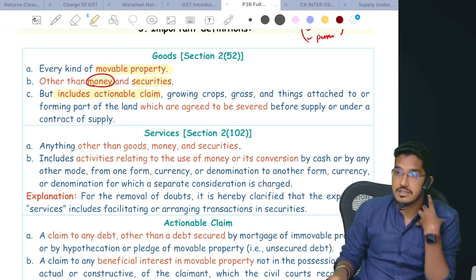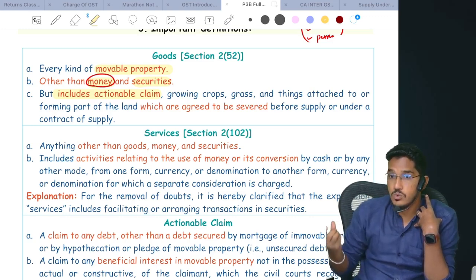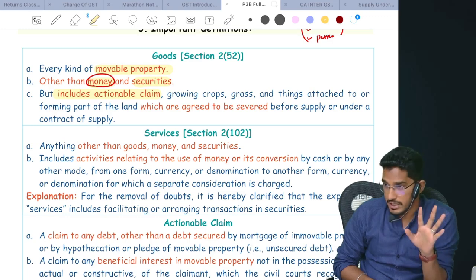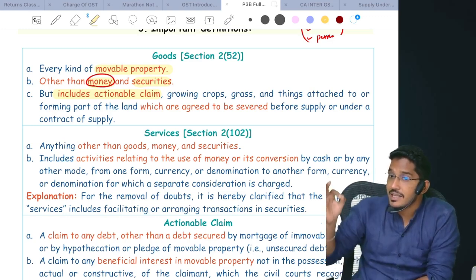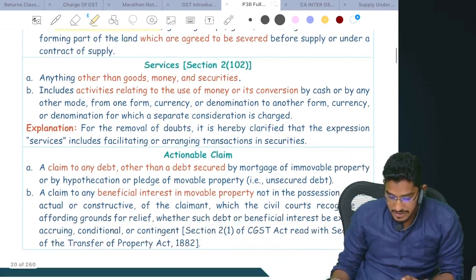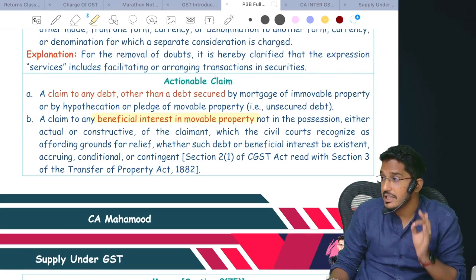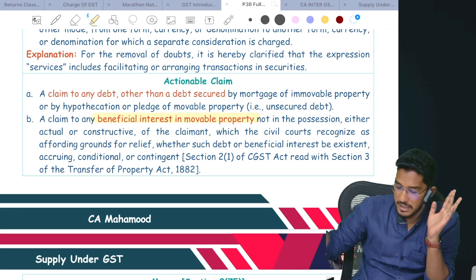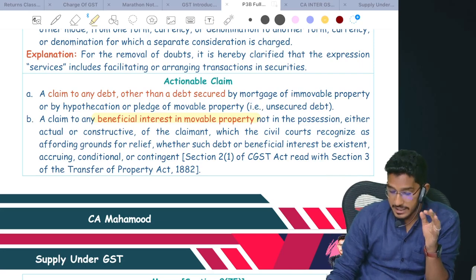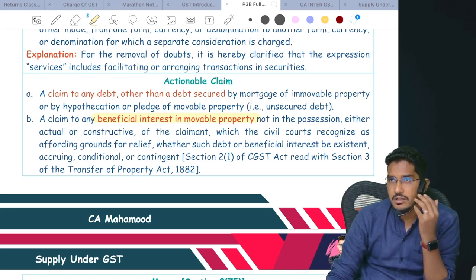On the other hand, say for example, a bank has given a loan against security. They have taken the house as a mortgage and have given the loan. Can that fall under the actionable claim definition? It does not fall under actionable claim. So a right in unsecured debt only will fall under the actionable claim definition. Not just that, they say one more thing: any beneficial interest in movable property which is currently not in your possession. Don't go into the other part of the definition, we will stick to this. So what is that? Beneficial interest in movable property.